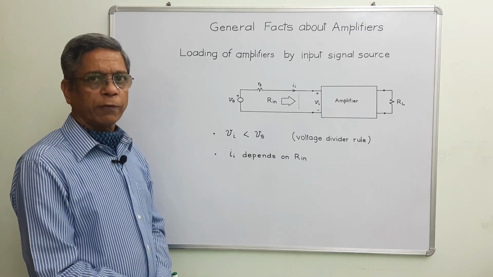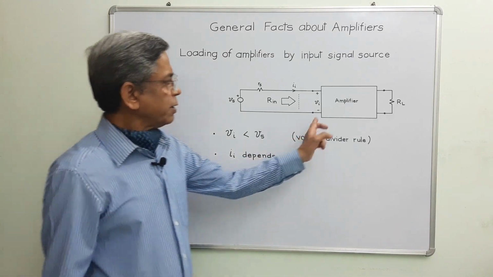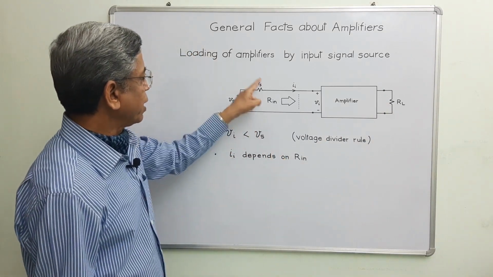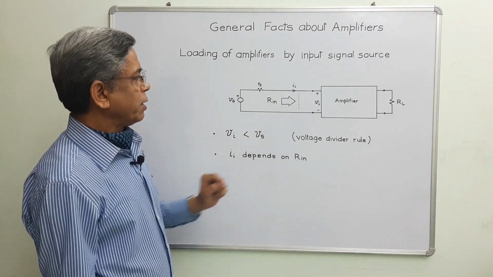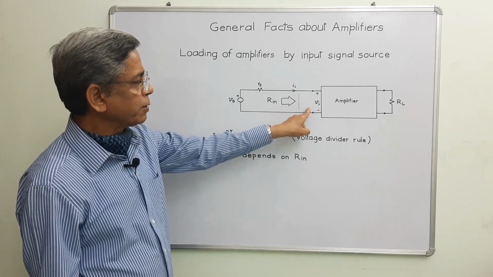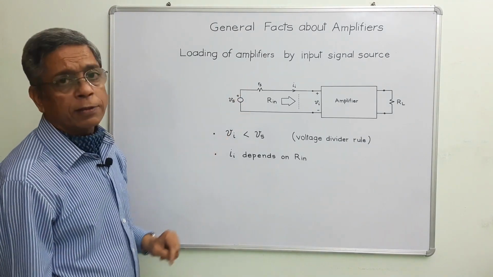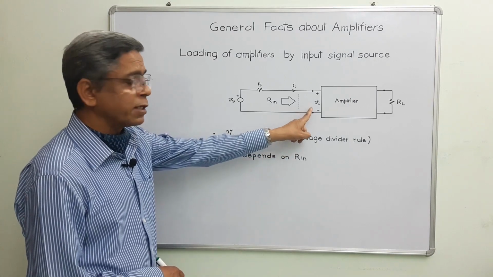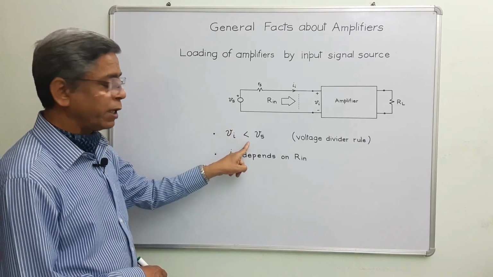This is about loading of the amplifier by input signal sources. There are 2 points. This is a single stage amplifier, connected to the load, and this is the input voltage source or input signal source, and Vi is the potential difference across the input terminals of the amplifier. The very first point: since Rs is not zero, this is not an ideal voltage source. That's why this potential difference would be smaller than this potential difference. That means Vi should be less than Vs.